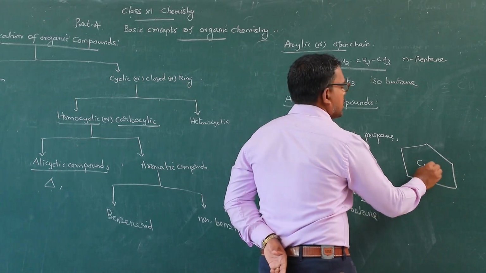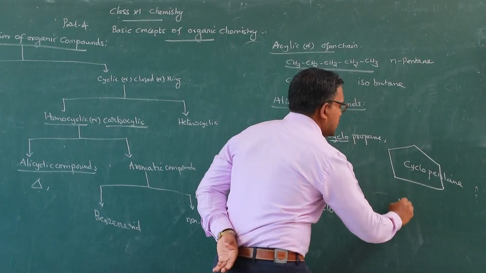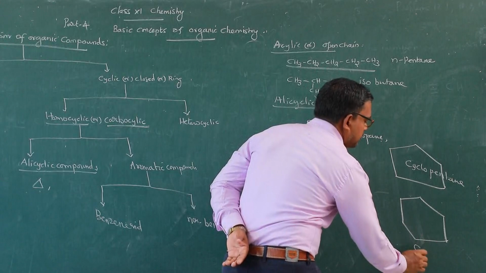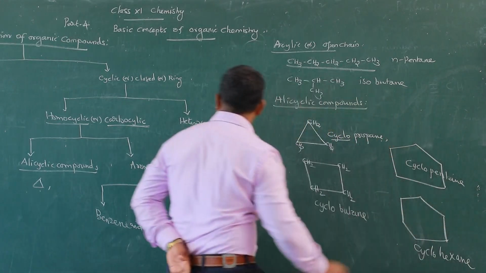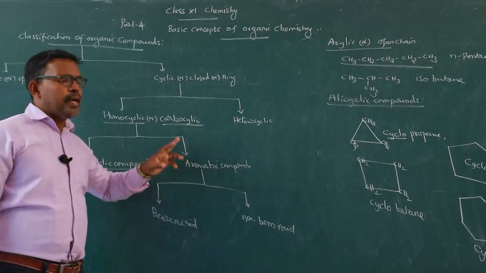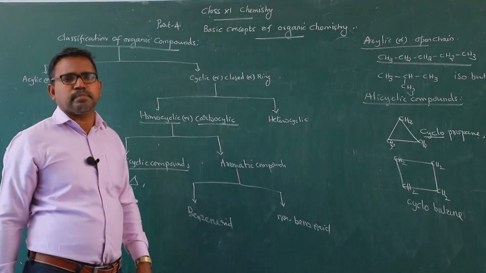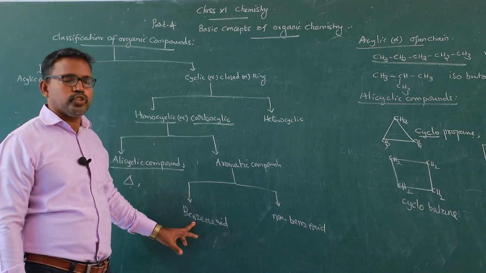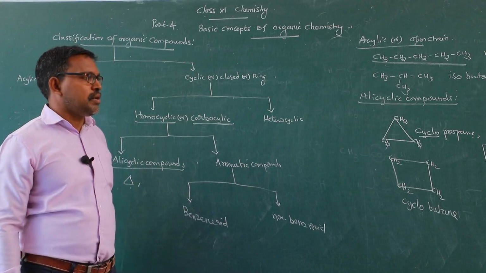This is cyclopentane. 6 carbon atoms: cyclohexane. And aromatic compounds. Aromatic compounds must consist of a benzene ring, an aromatic ring, present in the compounds. Therefore, they are said to be aromatic compounds.